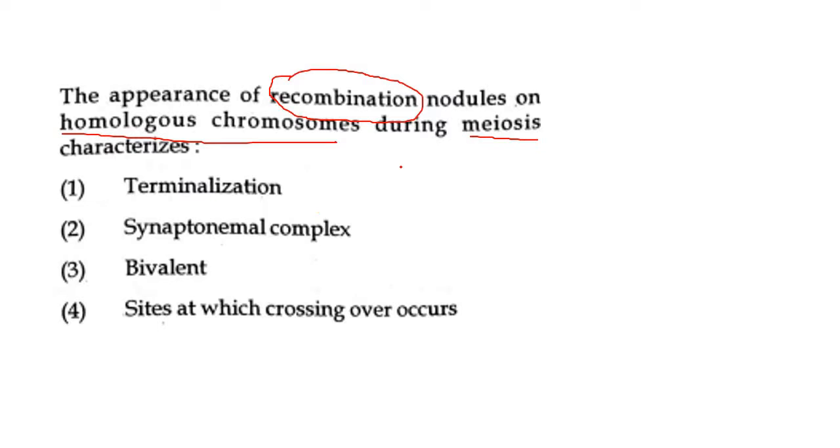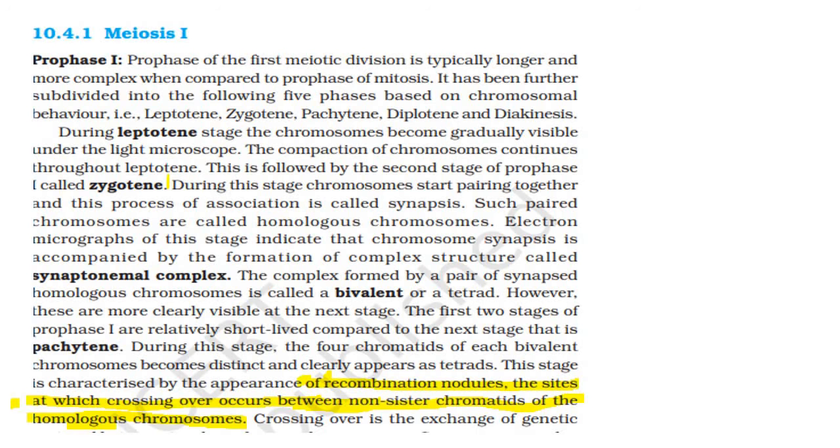Then the next question: the appearance of recombination nodules on homologous chromosomes during meiosis characterizes what? Terminalization, synaptonemal complex, bivalent, or sites at which crossing over occurs. So the answer would be the fourth one. Let's see the solution for this.